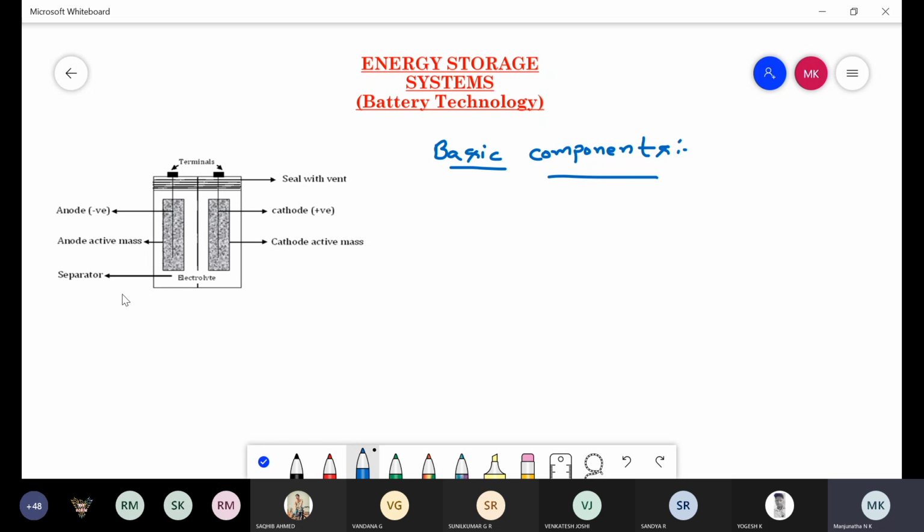Coming to the four major basic components used in the construction of a battery: the first one is an anode, the second is a cathode, another one is an electrolyte, and another one is a separator. These are the four major basic components used to construct a battery. Coming to the function of these components, the first basic component is the anode.